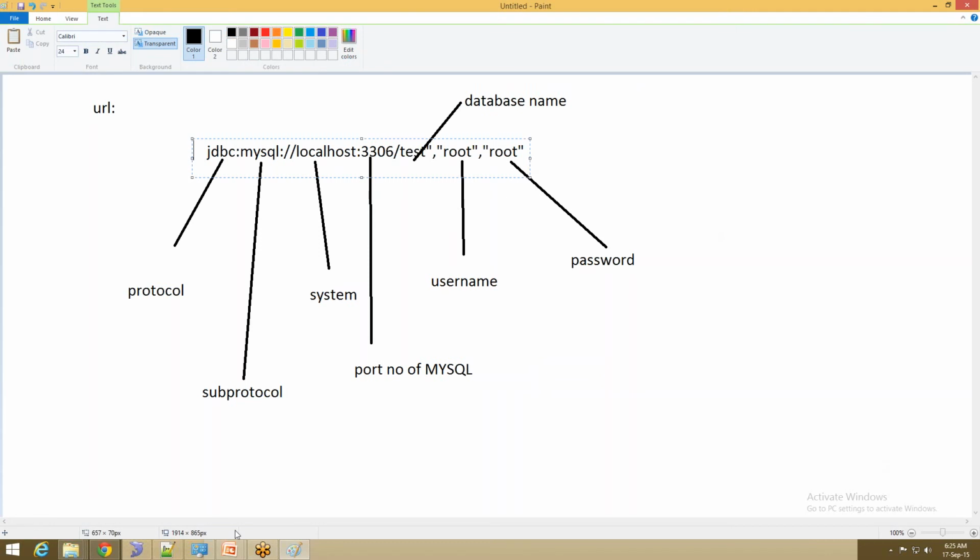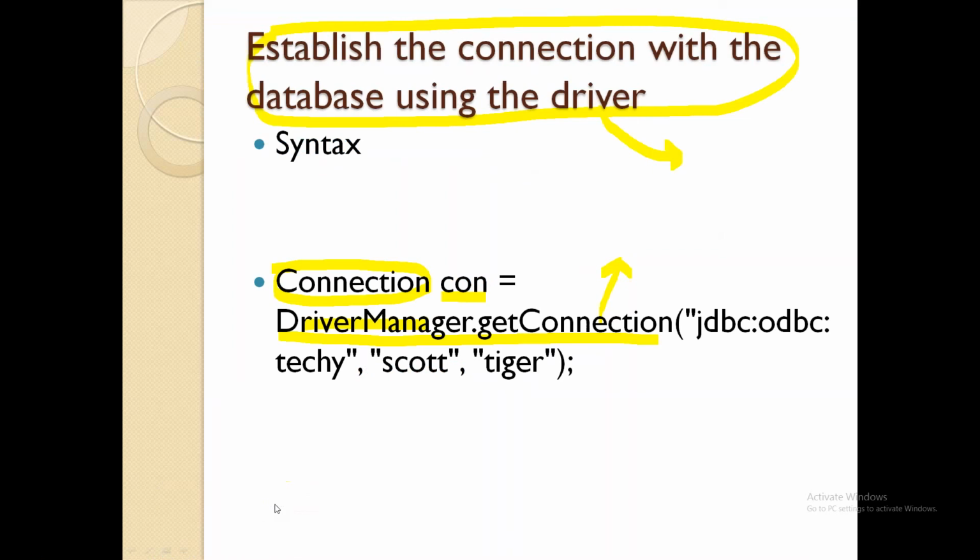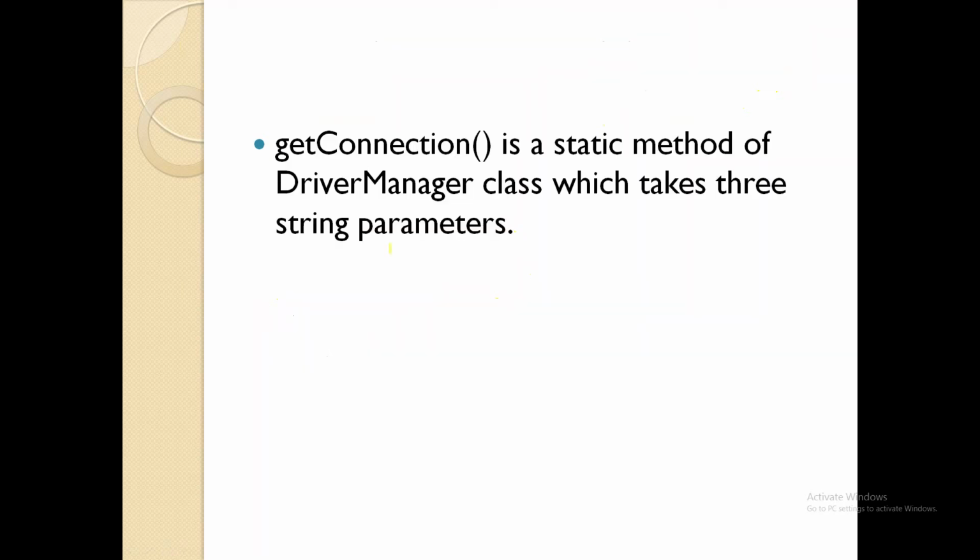Okay, and we'll go back to another step. What I'm trying to tell is, getConnection will ultimately return the object of Connection. Now we got the connection. What is getConnection? It is a static method of the DriverManager class. That is the reason we have used DriverManager.getConnection, which takes 3 parameters.